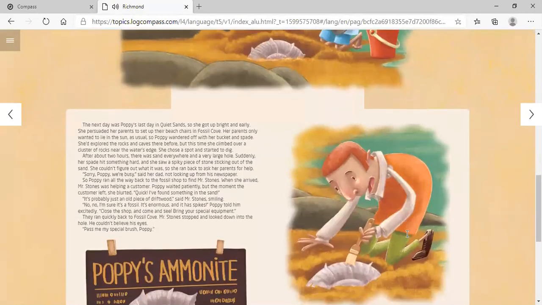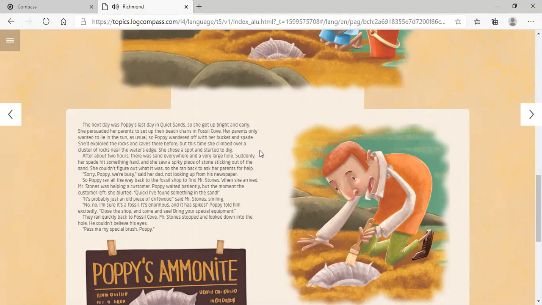The next day was Poppy's last day in Quiet Sands, so she got up bright and early. She persuaded her parents to set up their beach chairs in Fossil Cove. Her parents only wanted to lie in the sun, as usual, so Poppy wandered off with her bucket and spade. She'd explored the rocks and caves there before, but this time she climbed over a cluster of rocks near the water's edge.